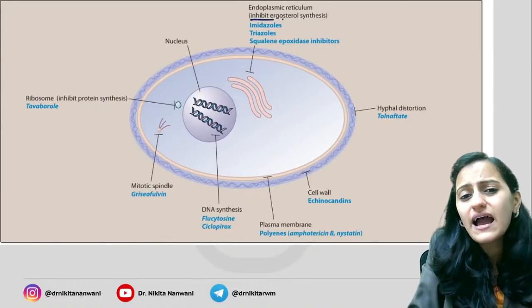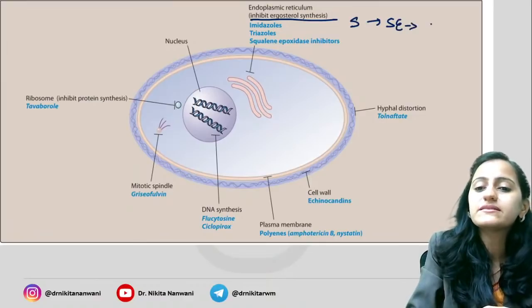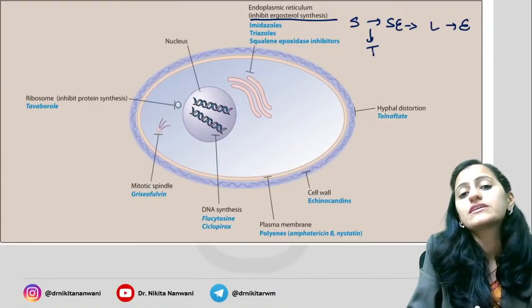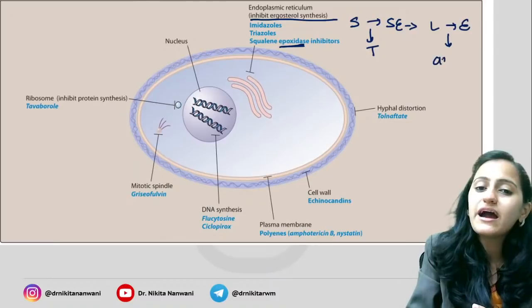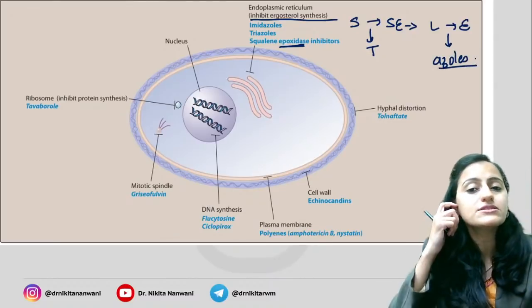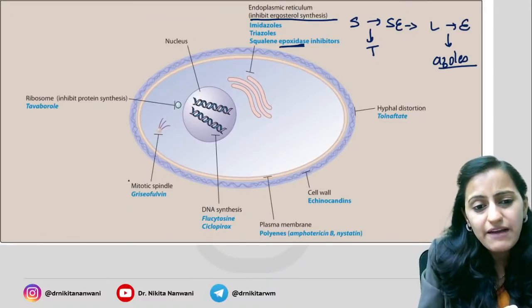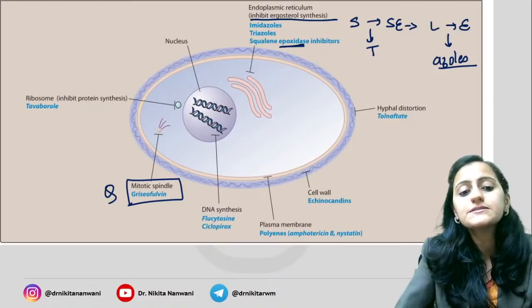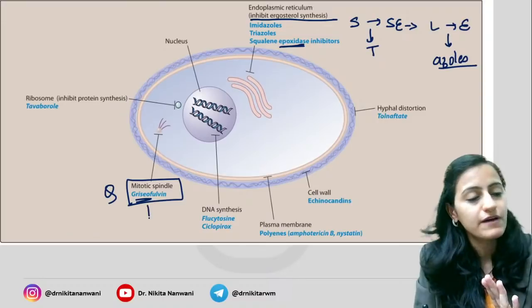Again, look at this one. Inhibiting the ergosterol synthesis, you have squalene to squalene epoxide, then lanosterol and ergosterol. Here you have your terbinafine, which is a squalene epoxidase inhibitor. Here you have your azoles, imidazoles, triazoles, lanosterol to ergosterol. Then very important, the one acting on the mitotic spindle is griseofulvin.